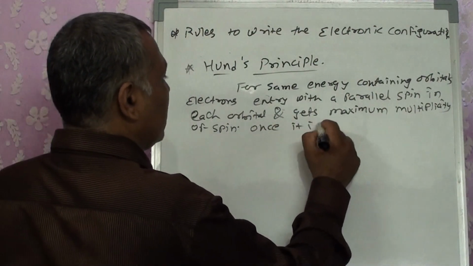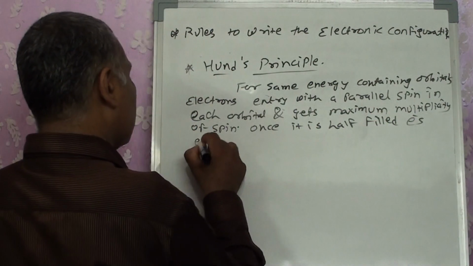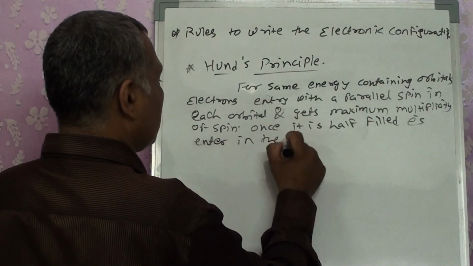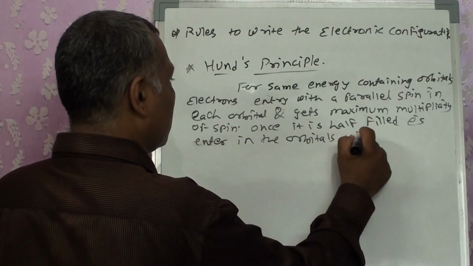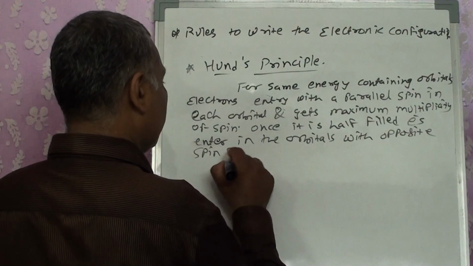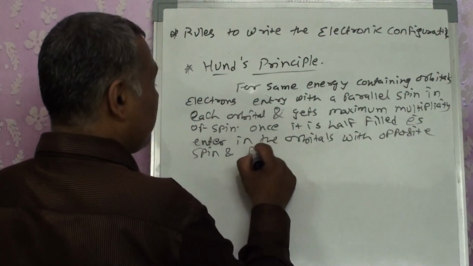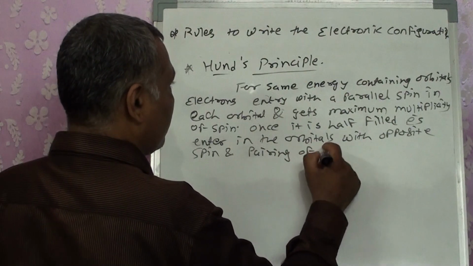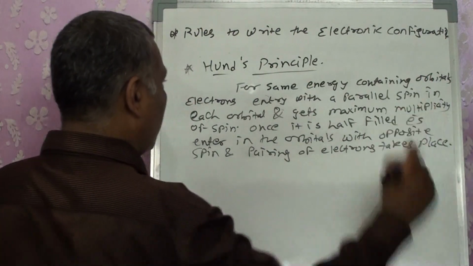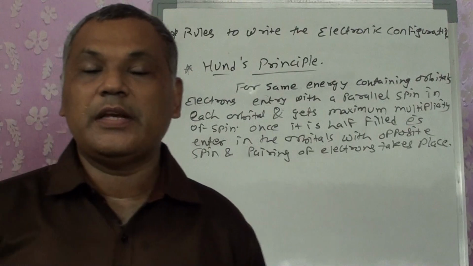Once it is half filled, electrons enter the orbitals with opposite spin.